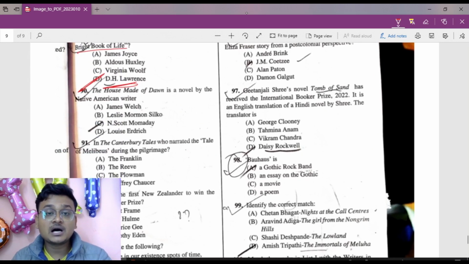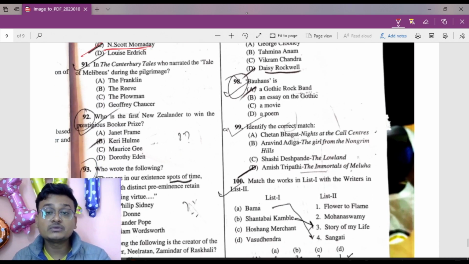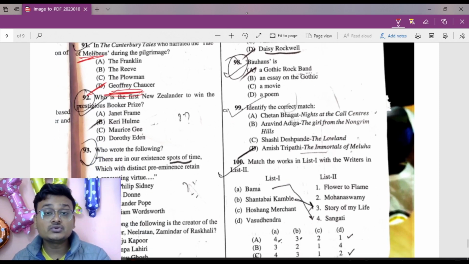Now, House Made of Dawn is a novel written by N. Scott Momaday. Okay, so 90 C. Now move to question number 91. In The Canterbury Tales, who narrated the Tale of Melibee? The Tale of Melibee was written by Geoffrey Chaucer. Okay. Now move to 92.